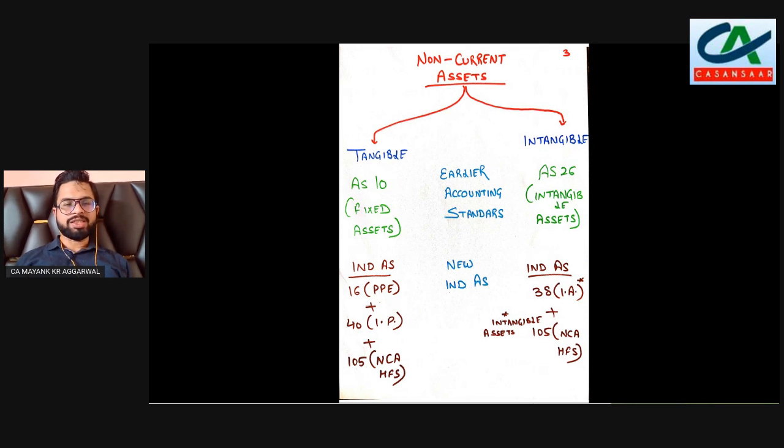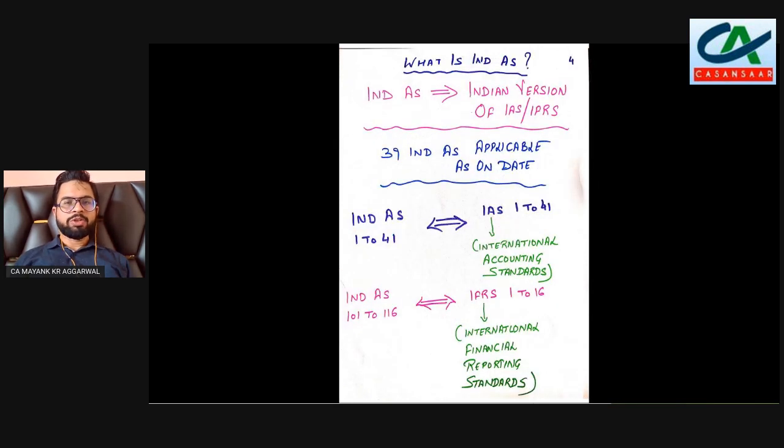So Ind AS 16 is about property, plant and equipment. Ind AS 40 is about investment property, which we are going to discuss today. And Ind AS 105 is about non-current assets held for sale, which we will discuss in some other class. So before coming to